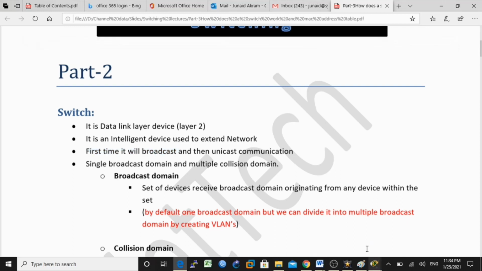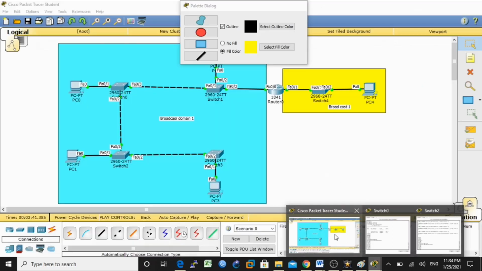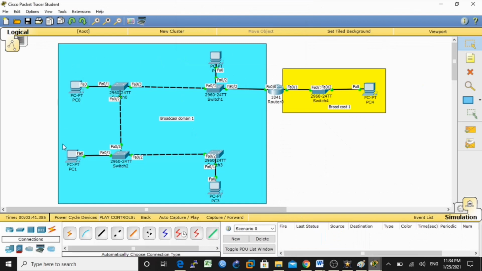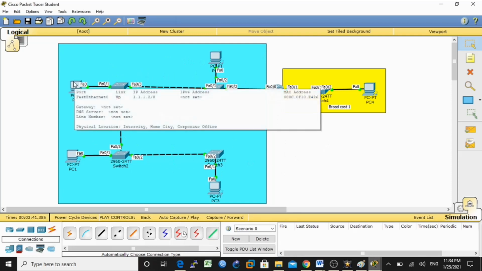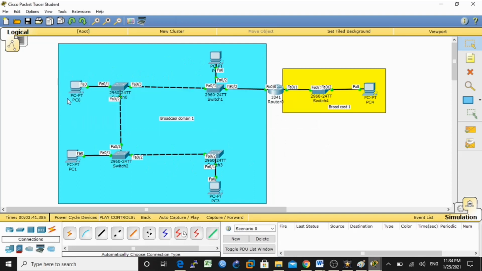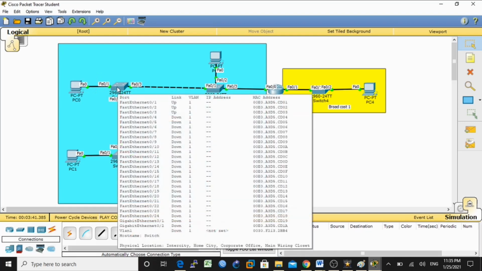So first, for example, come here. See, if we have multiple switches here, what will happen if this device starts communication with this PC? This is the first time. So what is the default behavior of the switch?